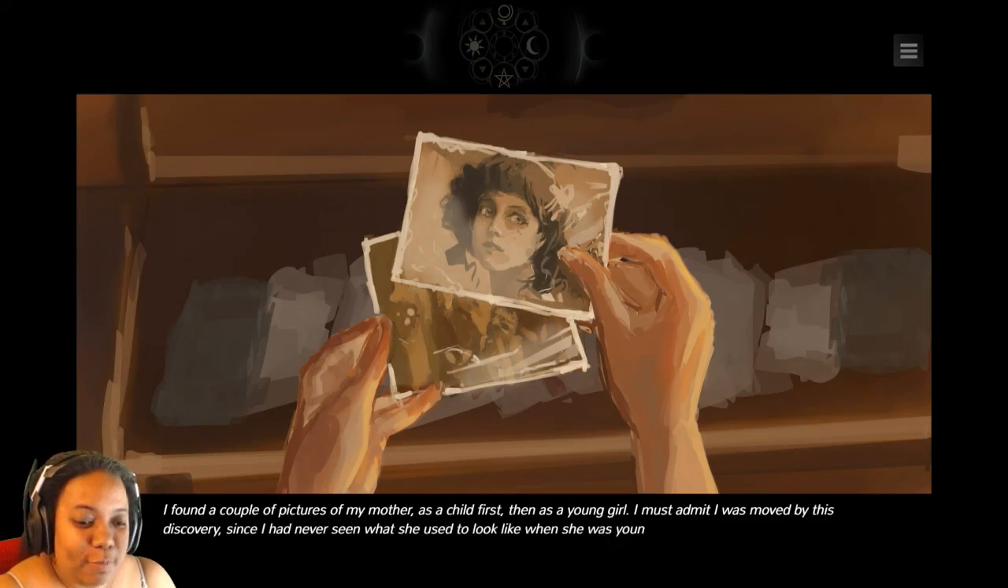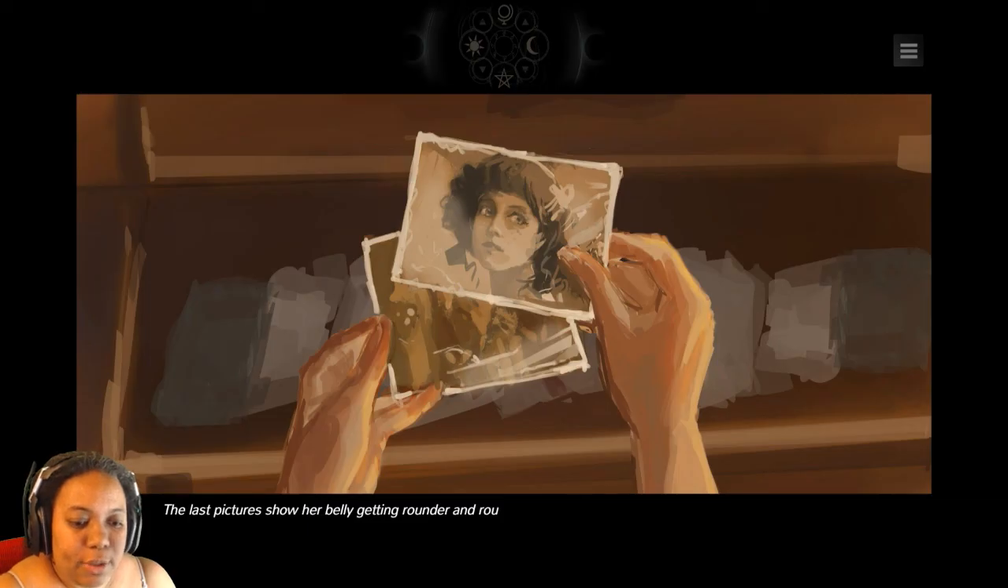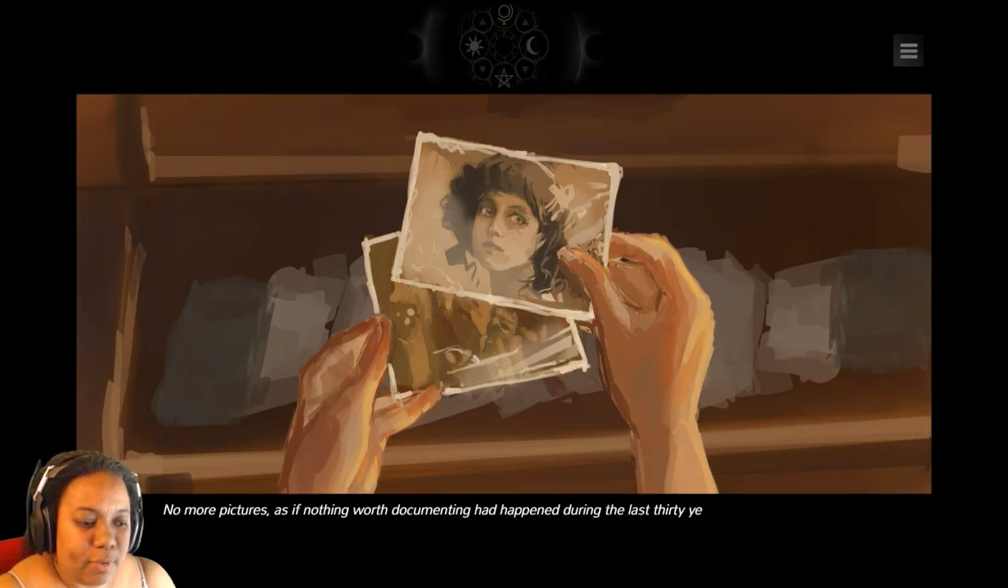I found a couple of pictures of my mother, as a child first, then as a young girl. I must admit I was moved by this discovery, since I had never seen what she used to look like when she was younger. The last pictures showed her belly growing rounder and rounder. And then, nothing. No pictures, as if nothing worth documenting had happened during the last 30 years.